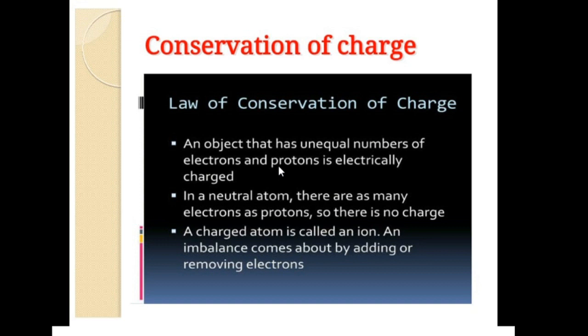So in this process, an atom is said to possess an unequal number of electrons and protons if it is electrically charged. When you take a neutral atom, there are as many electrons as protons, and so there is no charge. A charged atom is called an ion. An imbalance comes about by adding or removing electrons. Otherwise, it is only a neutral atom.